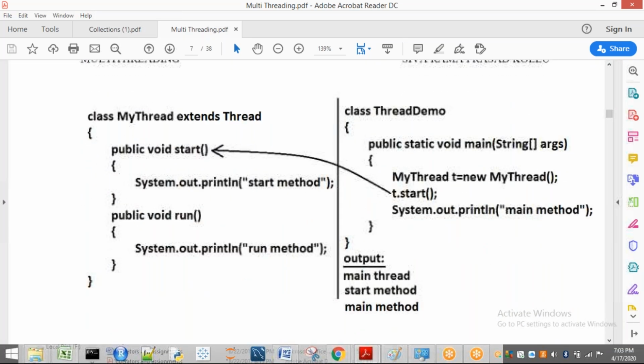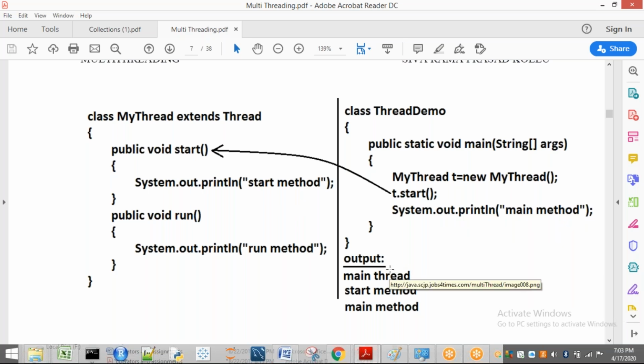If you see this example, you can understand clearly. We have already seen this one. Whenever I call it, what happens? Control jumps here. That means the main method will come here and execute this one. After executing this, control will come back here and execute this statement. So the output is: main thread, and for t.start, it will go here and print the start method, and again it will print the main method.